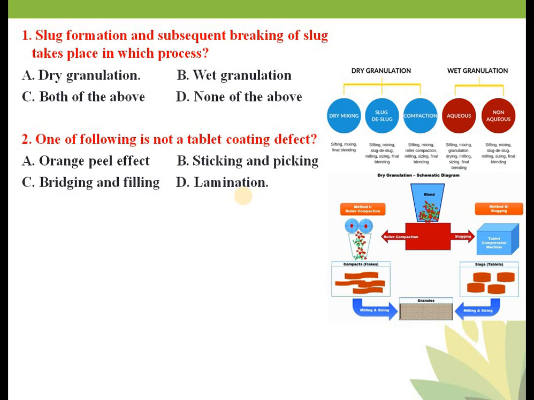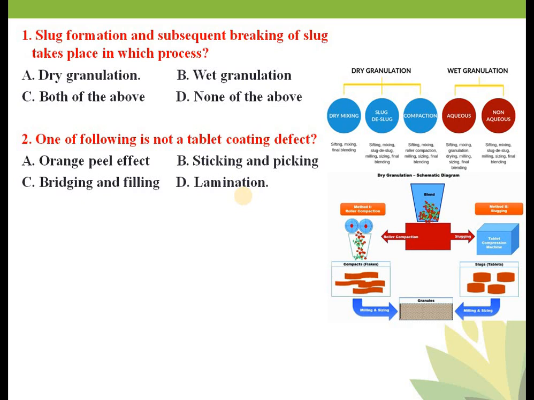Okay, what is orange peel effect? Orange peel effect means the surface of the tablet will have a rough appearance like orange peel. जैसे आपका ऑरेंज का छिलका होता है उस टाइप का अपीयरेंस आपको मिलेगा टैबलेट के सरफेस के ऊपर, टैबलेट के कोट के ऊपर. That is known as orange peel effect.